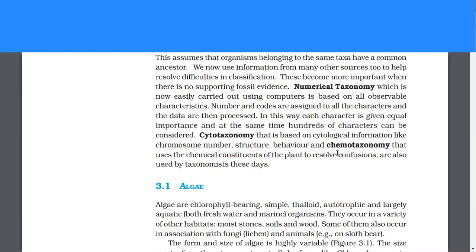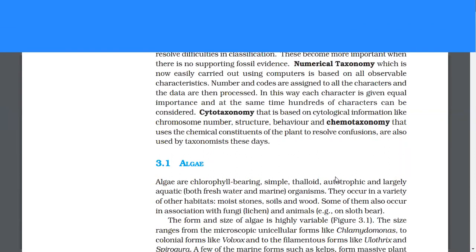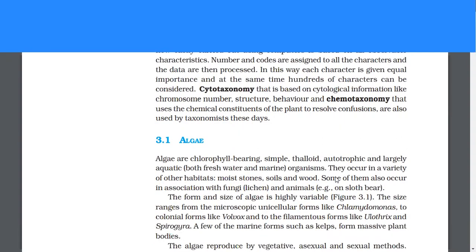Numerical taxonomy, which is easily carried out now using computers, is based on all observable characteristics. Numbers and codes are assigned to all the characters and the data are then processed. In this way, each character is given equal importance and at the same time, hundreds of characters can be considered. Cytotaxonomy is based on cytological information like chromosome number, structure, behavior, and chemotaxonomy that uses the chemical constituents of the plant to resolve confusions are also used by taxonomists these days.